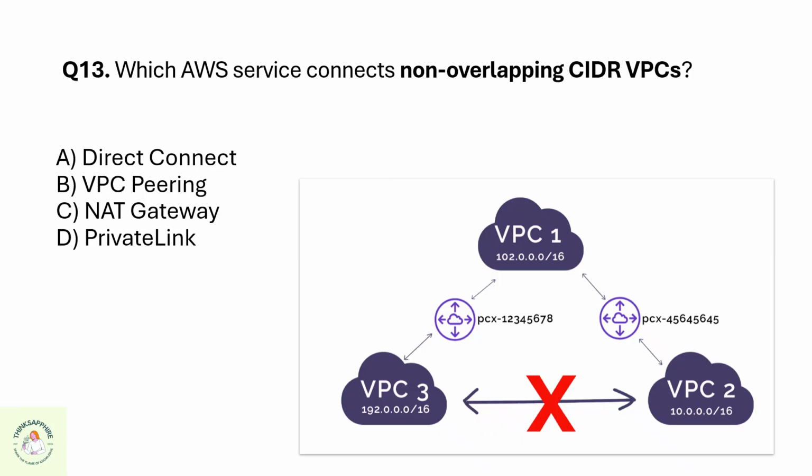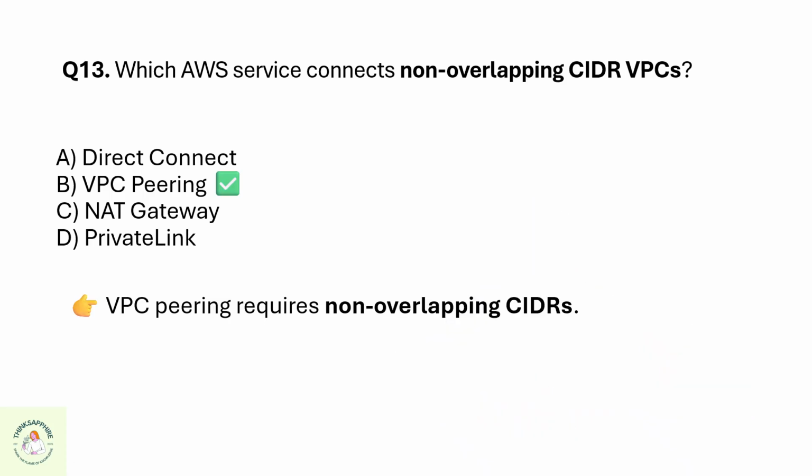Question 13. Which AWS service connects non-overlapping CIDR VPCs? A. Direct Connect, B. VPC Peering, C. NAT Gateway, or D. PrivateLink. The correct option is B. VPC Peering.